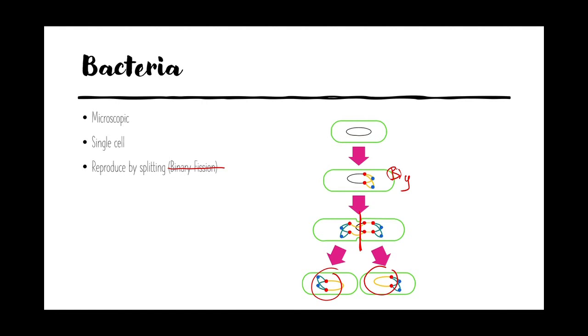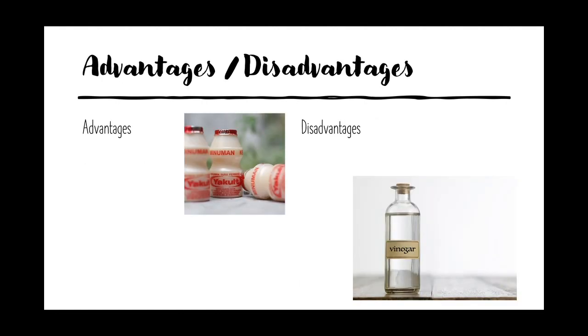Please know this. Just like fungi, they also need air, warmth, and water, which is moisture, to grow. They also feed on dead and alive, just like fungi. So actually, like I say, fungi and bacteria are very similar. The only difference is the way that they reproduce. Let's look at the advantages and disadvantages of fungi.